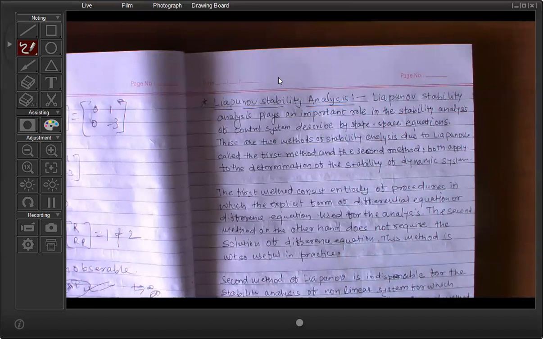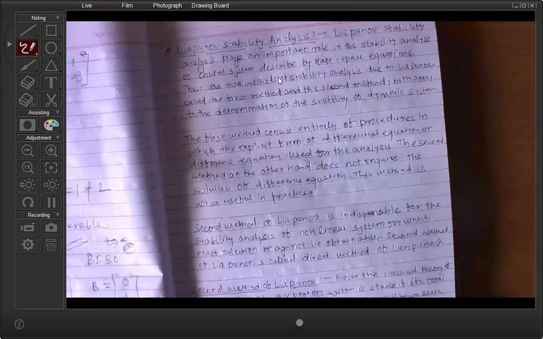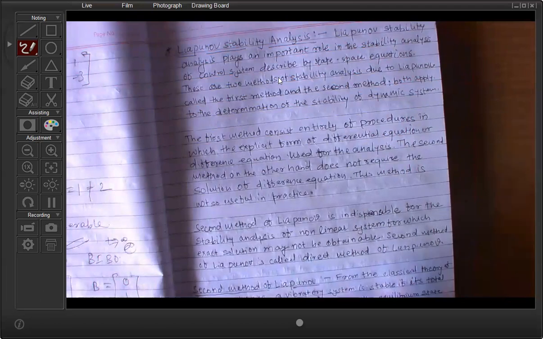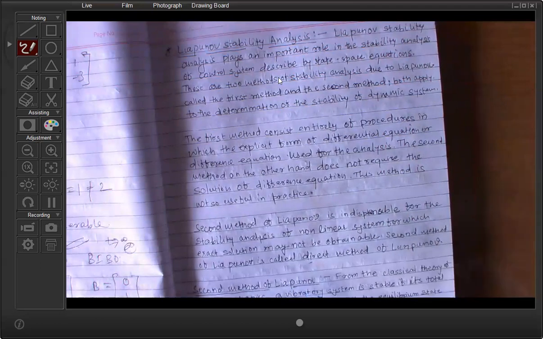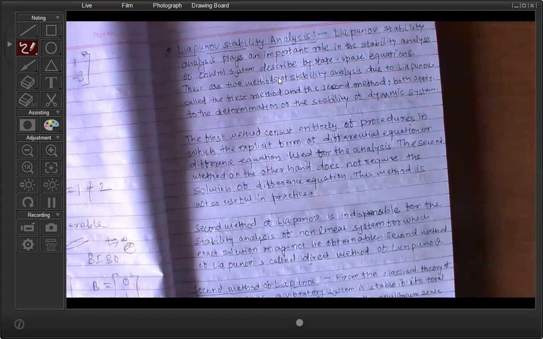The second method of Lyapunov is used for stability analysis of nonlinear systems whose exact solution may not be obtainable, and it is called the direct method of Lyapunov. That is, if you cannot find the solution of the state variable, then you can use the second method, called the direct method of Lyapunov stability criteria.